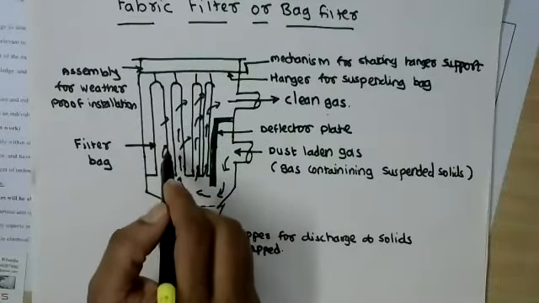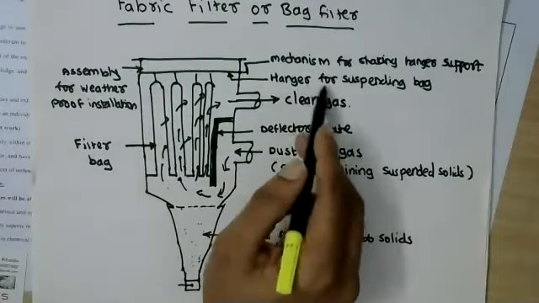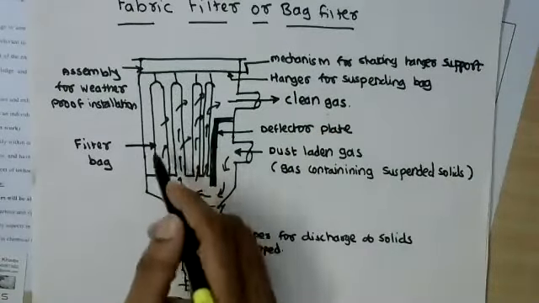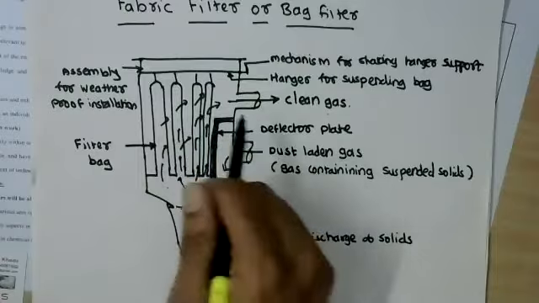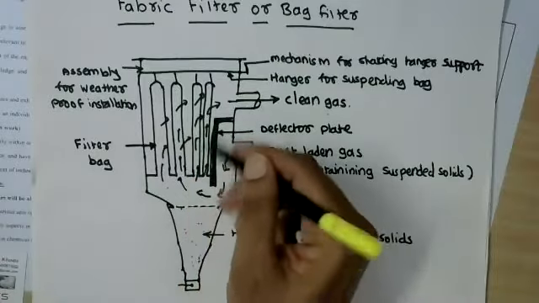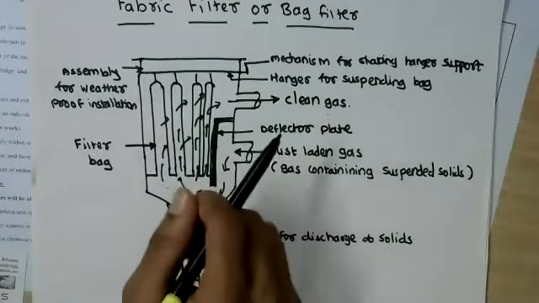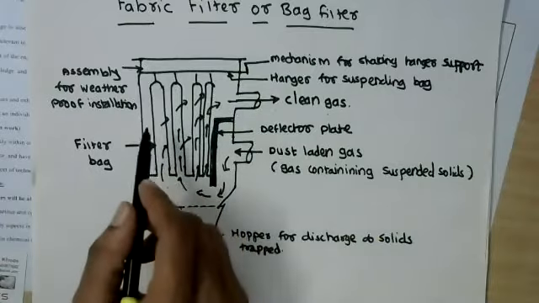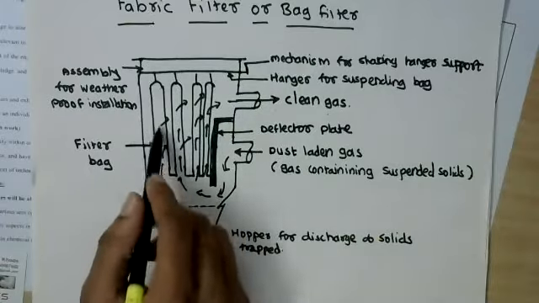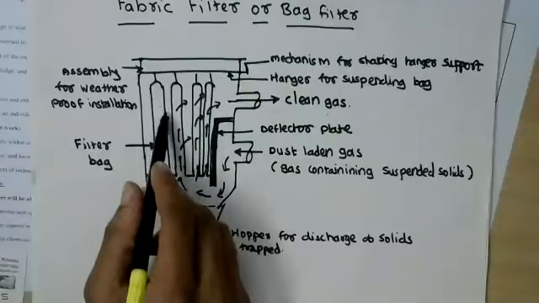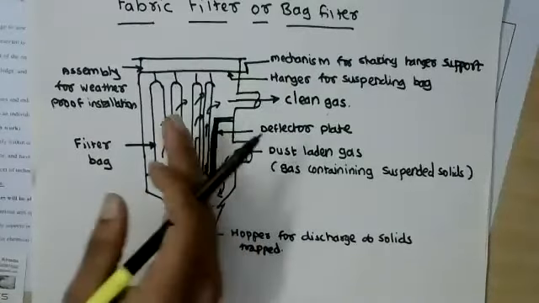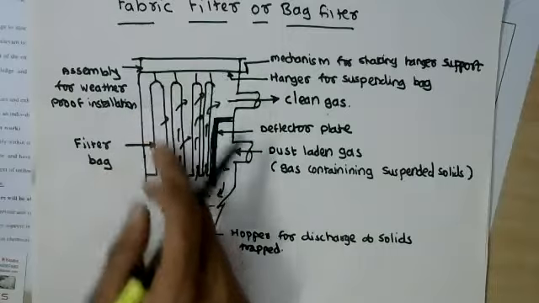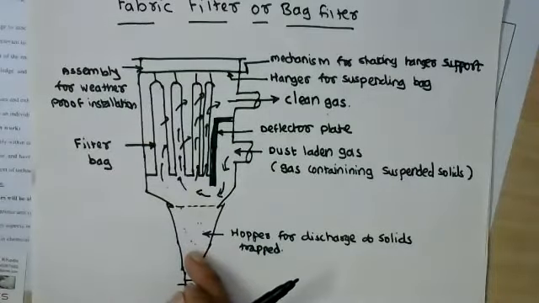So to avoid that, periodically this hanger from where the bags are suspended is shaken with the help of some mechanical arrangement. So whenever we shake this particular filter bag, because of the impact which the cake experiences, it gets detached from the filter medium and it drops down.